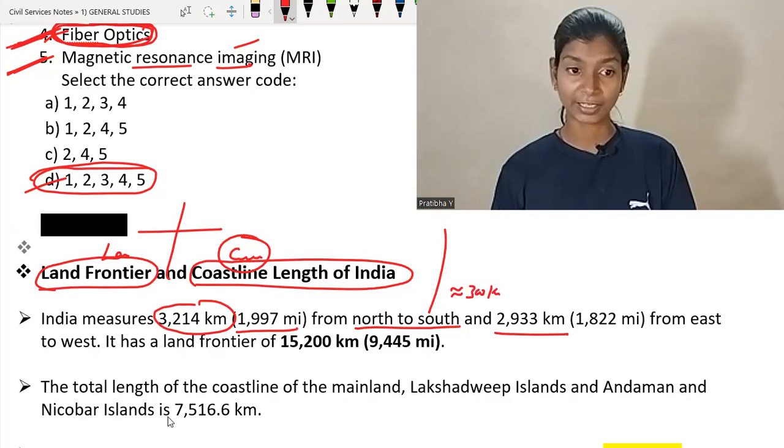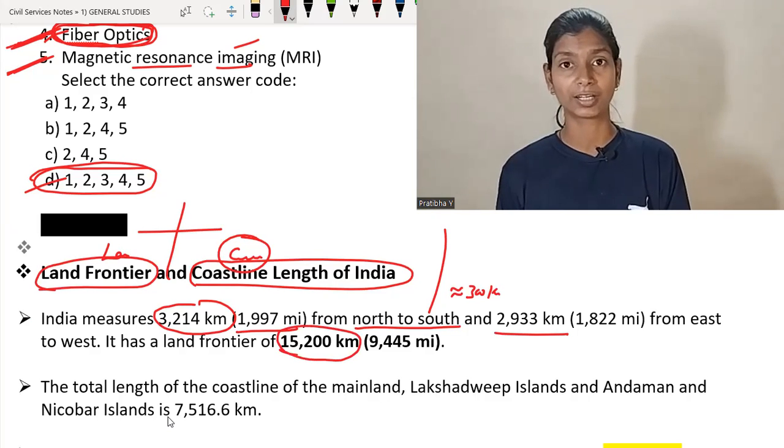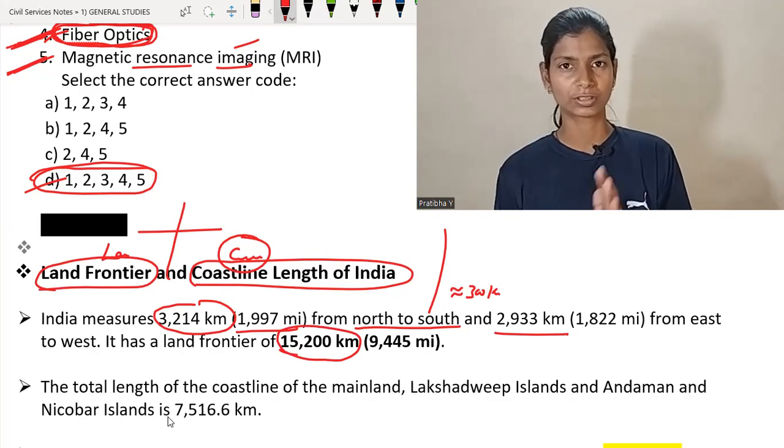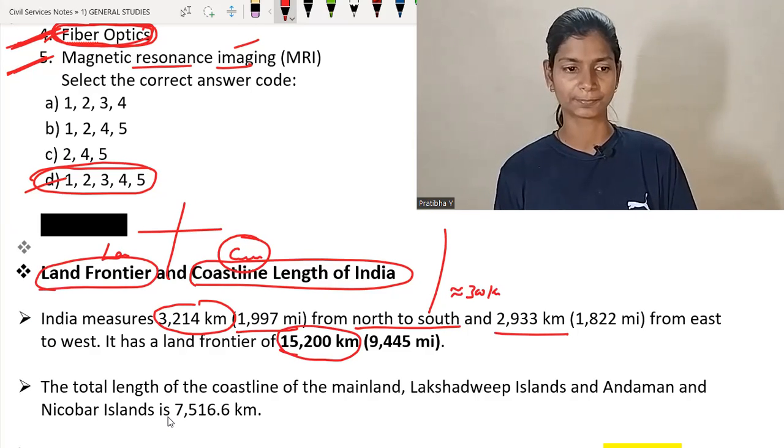And it has a land frontier of 15,200 kilometers. From north to south 3,200 and from east to west 2,900 approximately.